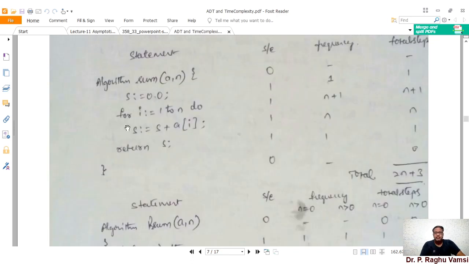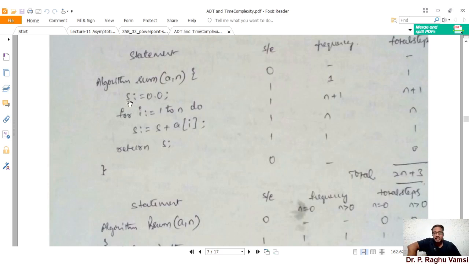For example, consider the algorithm Sum of A and n, where A means an array and n is the size of the array. Here s is equal to 0, that is, sum is initialized to 0. For i is equal to 1 to n, do s is equal to s plus a of i. This algorithm is for finding the sum of the elements of an array.